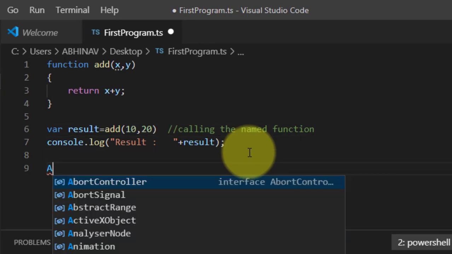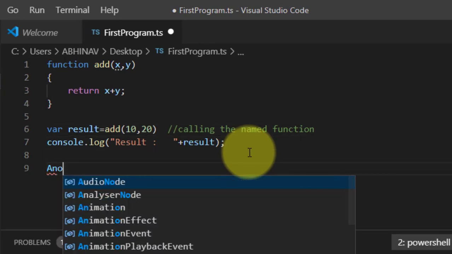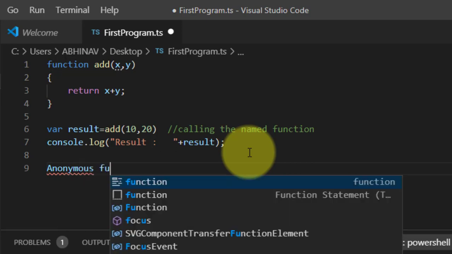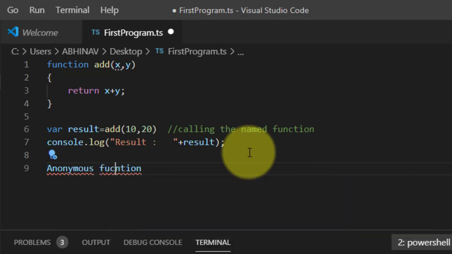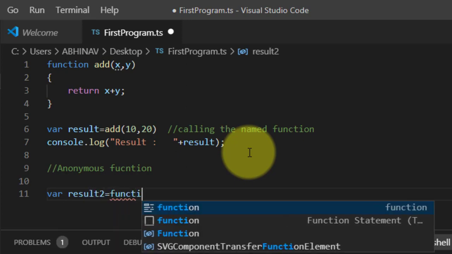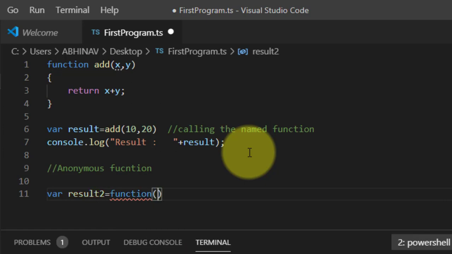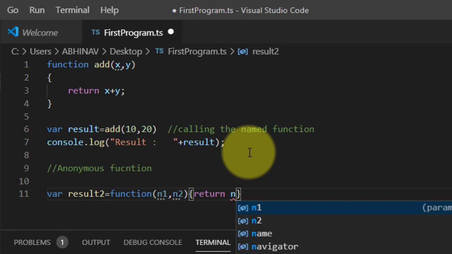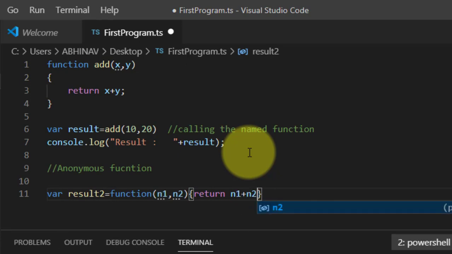Now you go with the anonymous function, and here you go with the variable result2 is equal to, you go with the function, and here the parameters are there, n1 comma n2, the body is here, so return n1 plus n2.